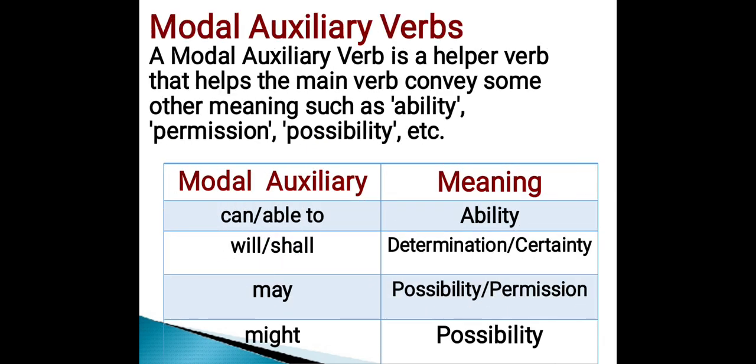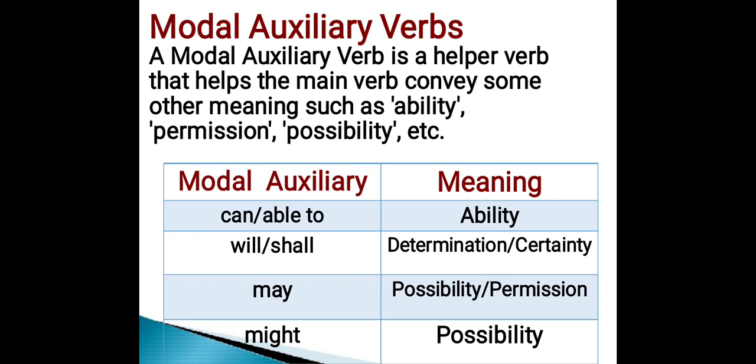Modal auxiliary verbs. A modal auxiliary verb is a helper verb that helps the main verb convey some other meaning such as ability, permission, possibility, etc. Here some modal auxiliary verbs are given with the meaning they convey in a sentence. Let's read out the table.